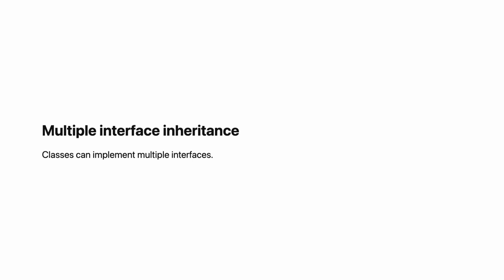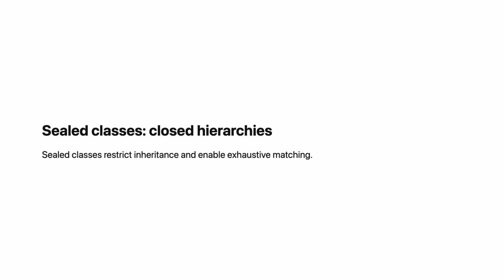A class can implement many interfaces. Interface Clickable with fun click. Interface Focusable with fun focus. Class Button : Clickable, Focusable with override fun click and override fun focus. This is powerful. A button is both clickable and focusable. It satisfies both contracts. If two interfaces have the same method with different defaults, you must override and choose. Override fun commonMethod with super<Clickable>.commonMethod. Multiple interface inheritance is safe because interfaces have no state. Diamond problems are resolved explicitly.